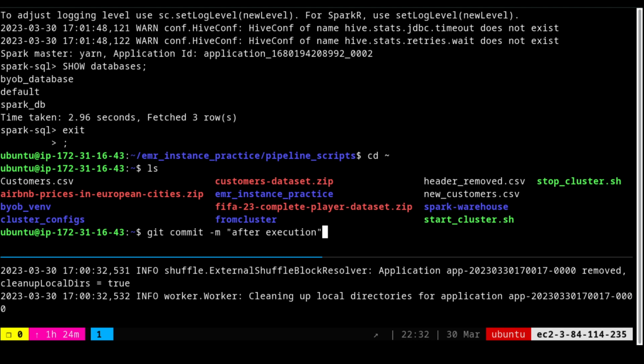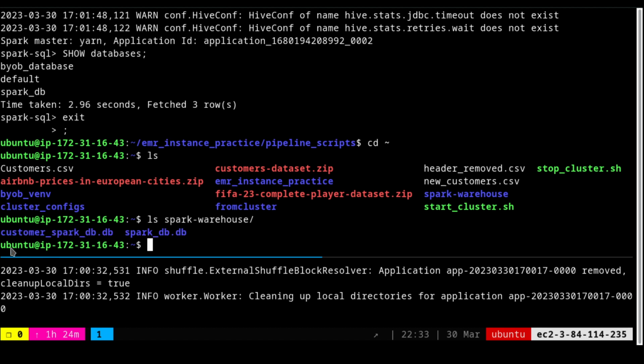Just a minute, I am going back with the history. Let me do an HDFS DFS ls. Before doing that, let me actually do an ls on the Spark warehouse, and you'll see that customer_spark_db has been created in the local file system. Okay, but we did not want that. We want this particular database inside the Hadoop warehouse.